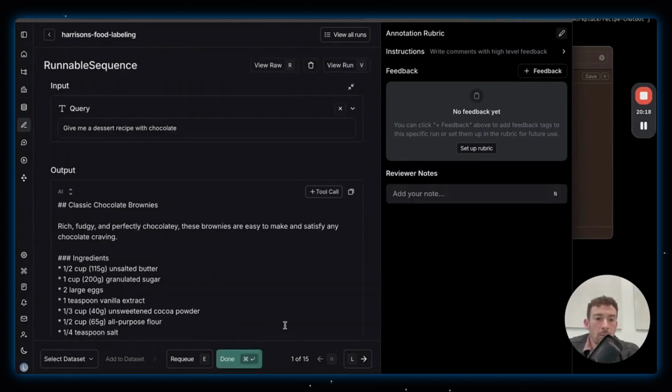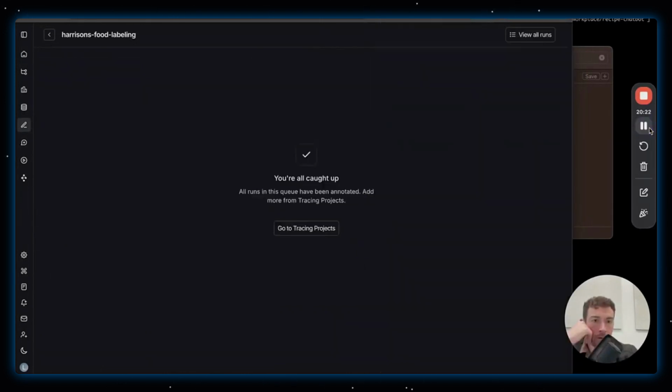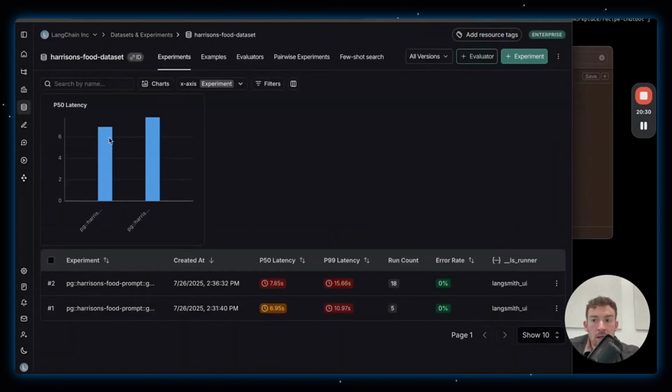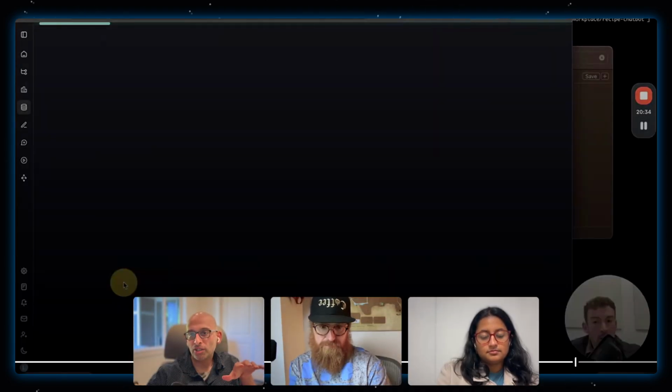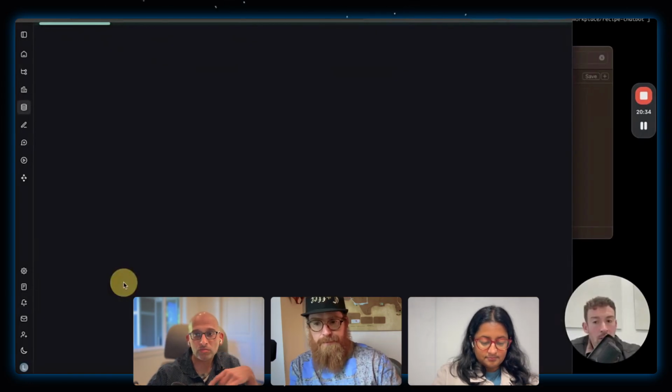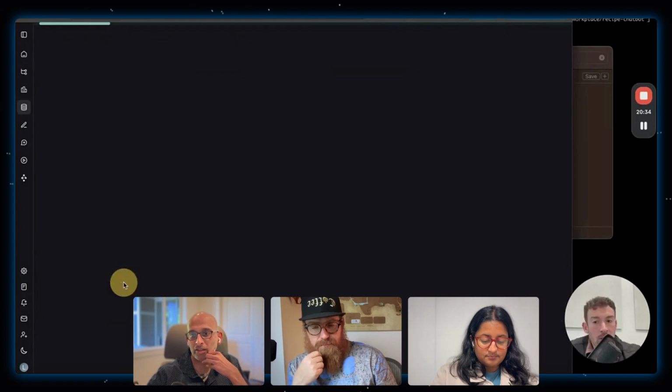Awesome. So I'm going to just fast forward through the next however many. Great. So when I get to the end of the annotation queue, I'm all done labeling. And if I go back to the datasets and experiments view, I can see Harrison Feud dataset. And if I click on this experiment that I ran, by the way, I really liked the annotation interface. It had hotkeys everywhere. It was really nice. It made the data full screen. I really liked it. How do y'all feel about it?